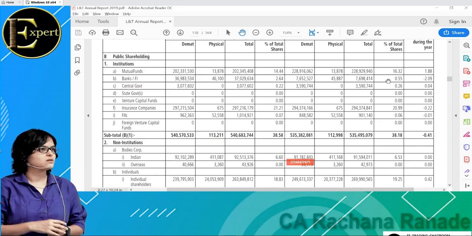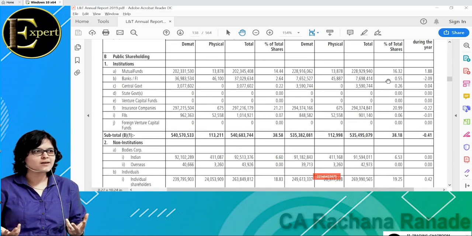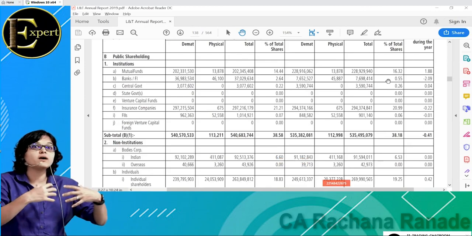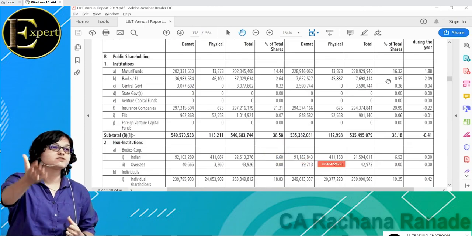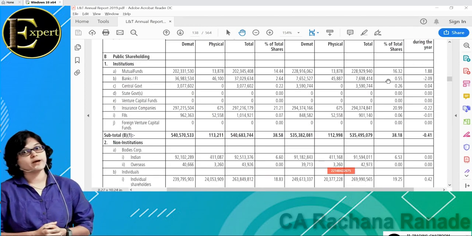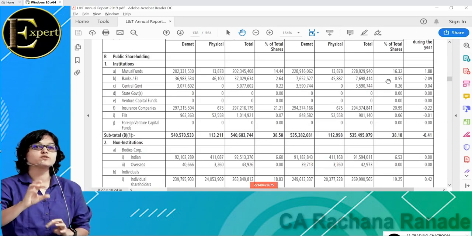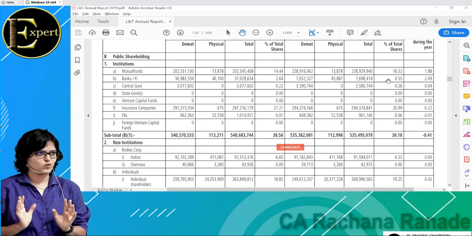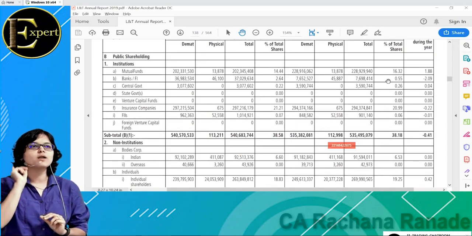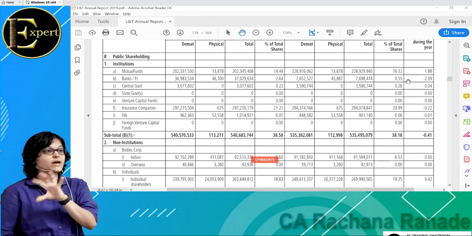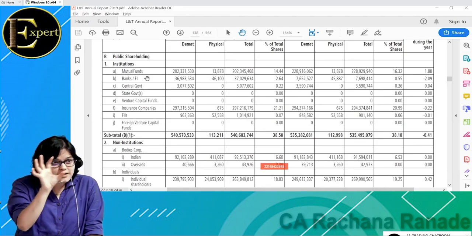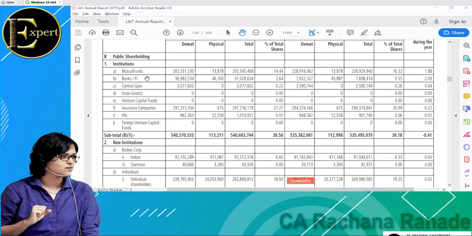So how much money can banks invest in the stock market? Who decides that? RBI, Reserve Bank of India. They give circulars and they'll tell you that you can invest only this much money in the stock market. Again, we are not going to discuss RBI circulars. Okay, we just need to know that banks are allowed to invest only a small amount of money in the stock market. So only 0.55% of L&T's stake is held by whom? Banks. Only one bank or all banks in India put together? All banks in India put together. SBI, PNB, Bank of India, all put together, it will be 0.55% of L&T. Even the central government holds 0.26% of L&T.